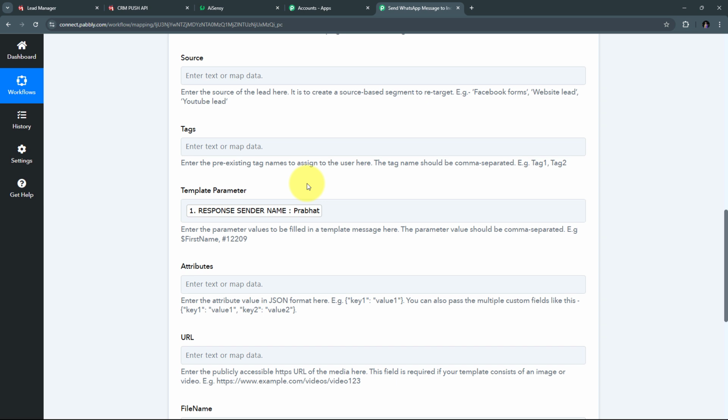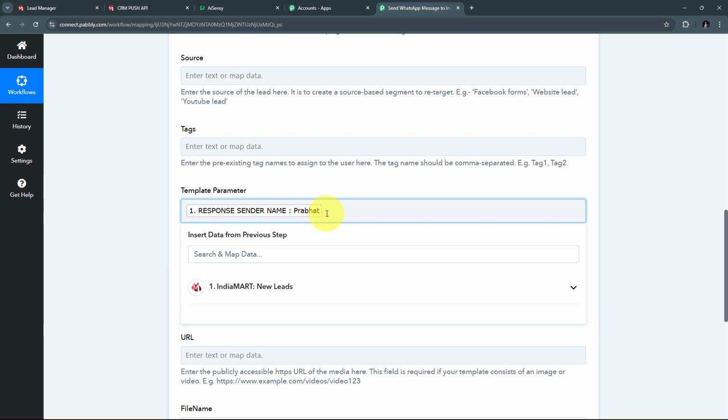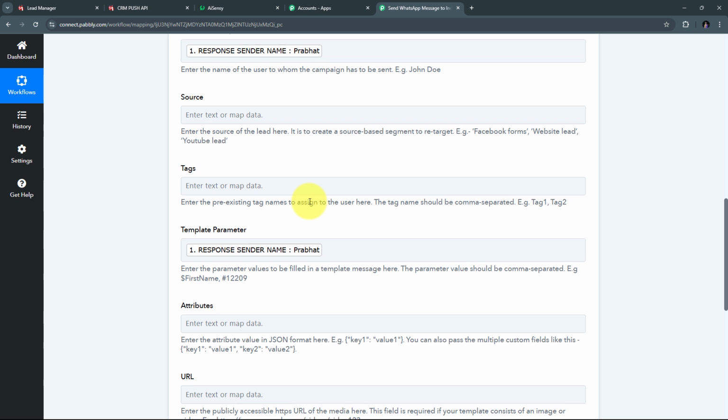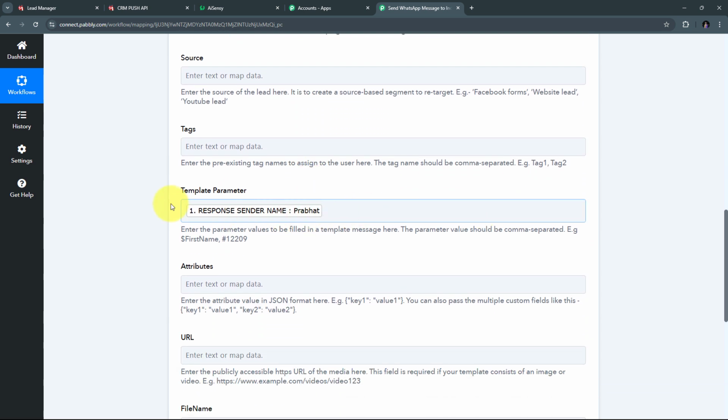And here if you have more than one variable in your template, then what you need to do is you just need to give a comma and you need to fill all the values of your variable. So here I have filled all the required details and now I have mapped all these details. So as I have mapped these details, I have made all these details dynamic.